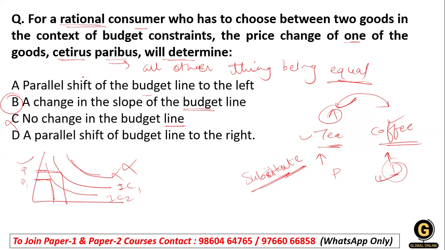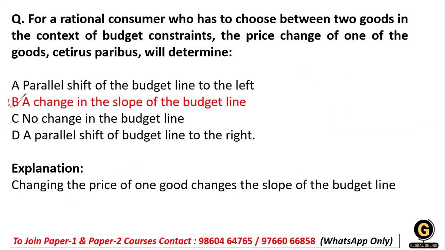The question does not specifically give data, so we cannot conclude it is only about the price changing. So the change in the slope of the budget line, option B, is right.